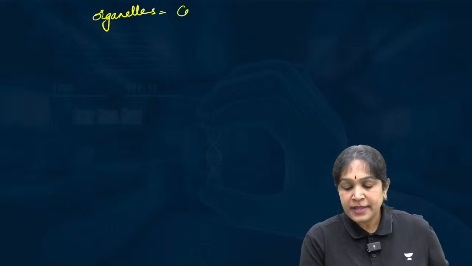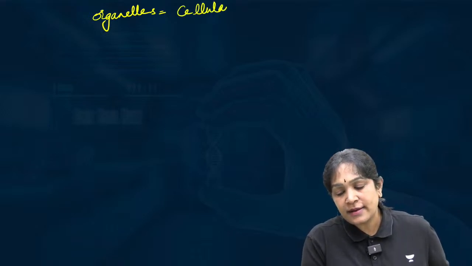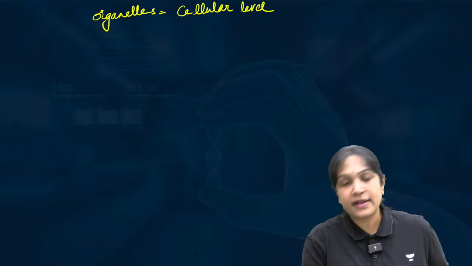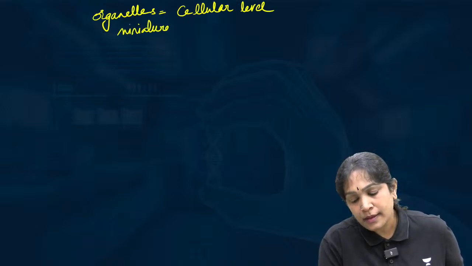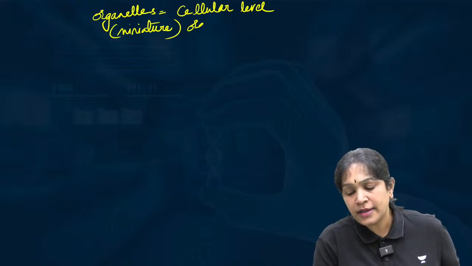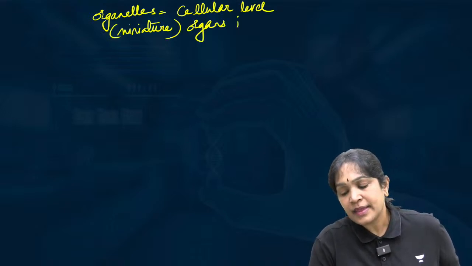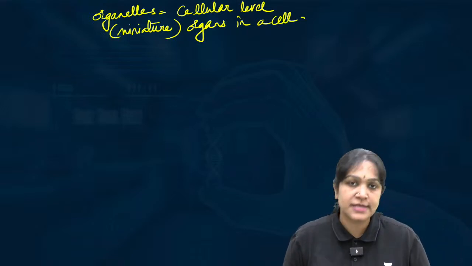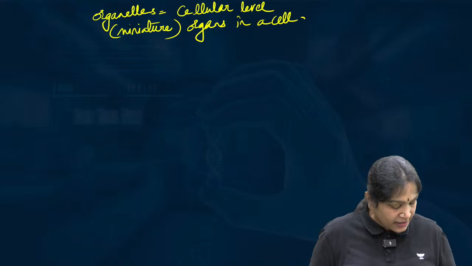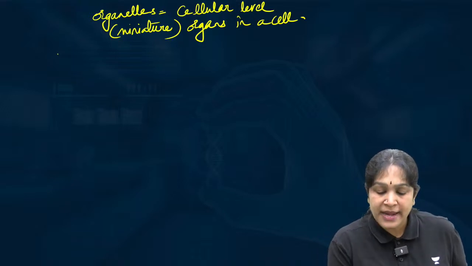These are the cellular level, I mean miniature organs in a cell. Like, did you all hear about mitochondria?